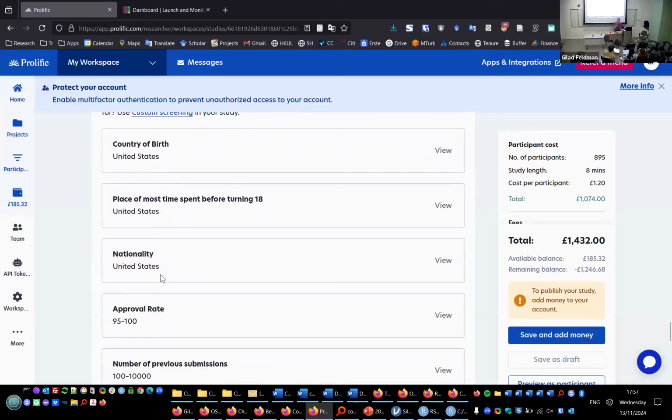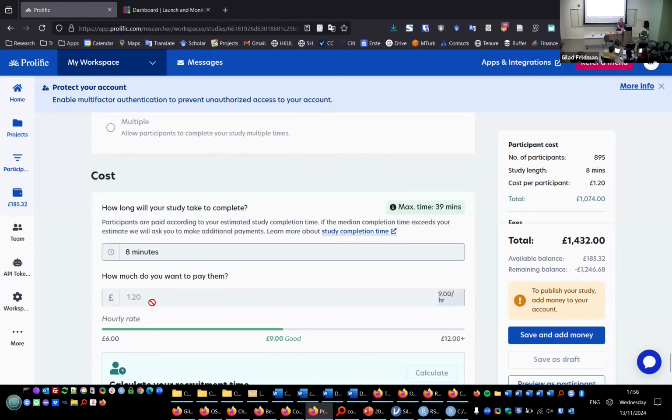So I can be very, very specific about the kind of participants that I want, and they have a pool of about 200,000 participants that just wait to get more tasks. So once I post this, almost immediately, a lot of participants start doing this. So you can see that this one specific one, I recruited 895. It cost me 1,400 pounds. I can set how much money I pay. So for an 8-minute task, I pay something like £1.2, so 1.5 US dollars. And it checks that I give a good salary. So this is acceptable for the minimum federal wage in the US.